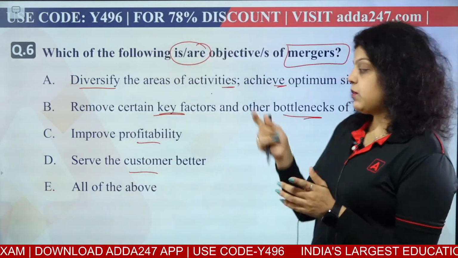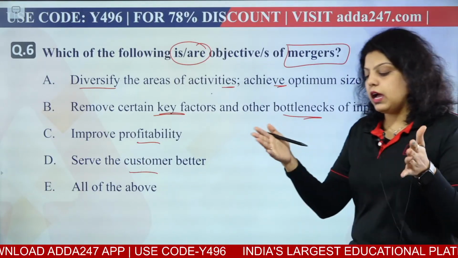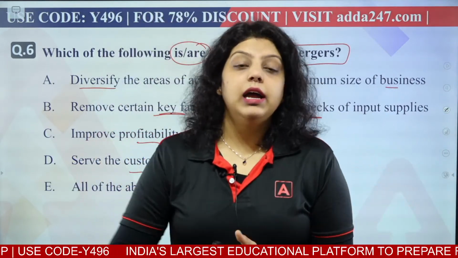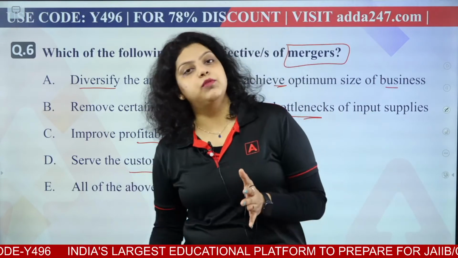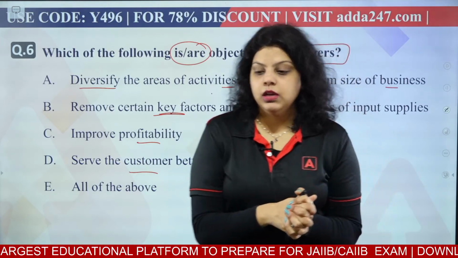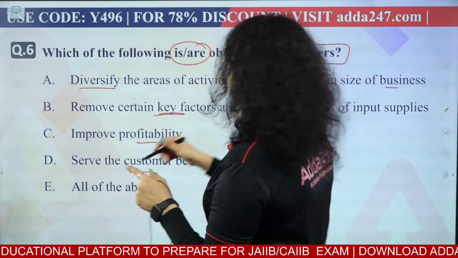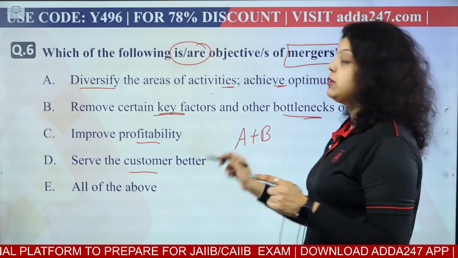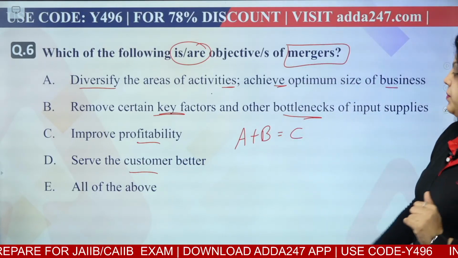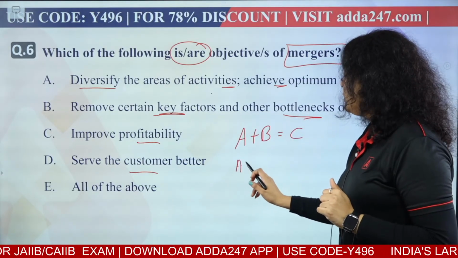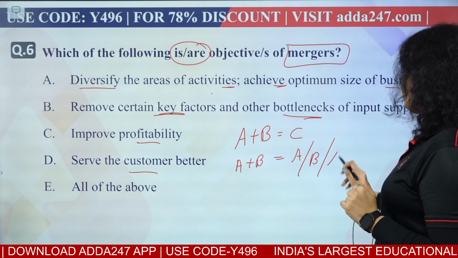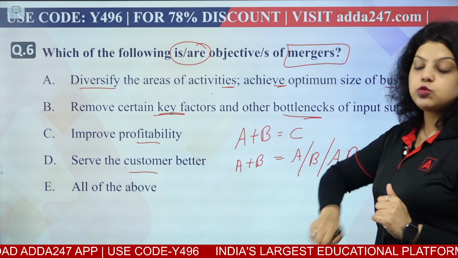If we talk about amalgamation, we are amalgamating two or more companies with each other, and it forms a new company. When the new company is formed, that is known as amalgamation. Now what is a merger? When two companies work together, that is a merger. If you are doing amalgamation of A and B companies, you will get C company. Always a new company will be formed in the case of amalgamation. But if A and B companies are getting merged, it can be individual A, individual B, or individual AB. The same situation happens with acquisition.